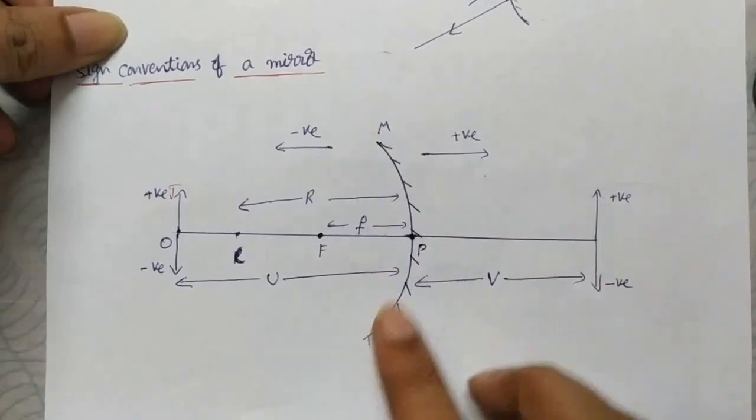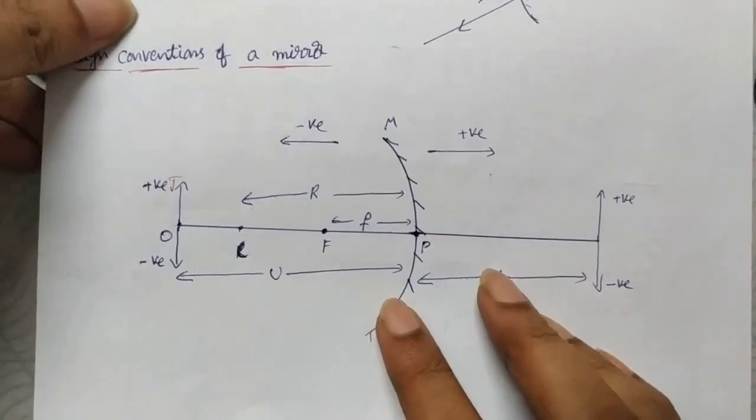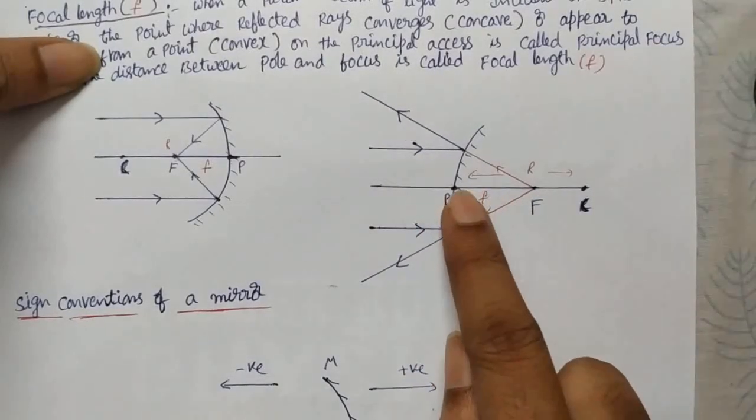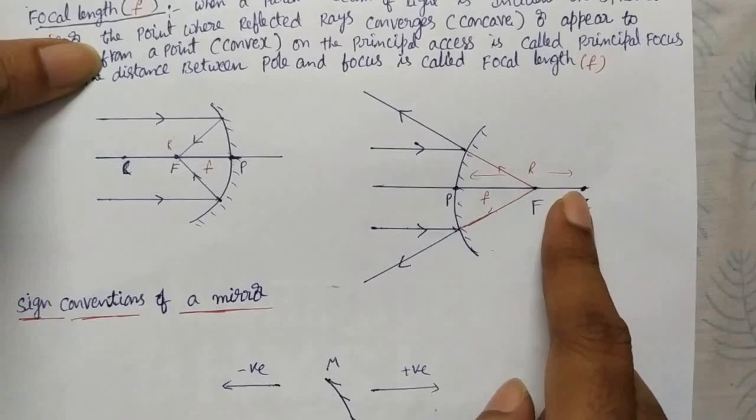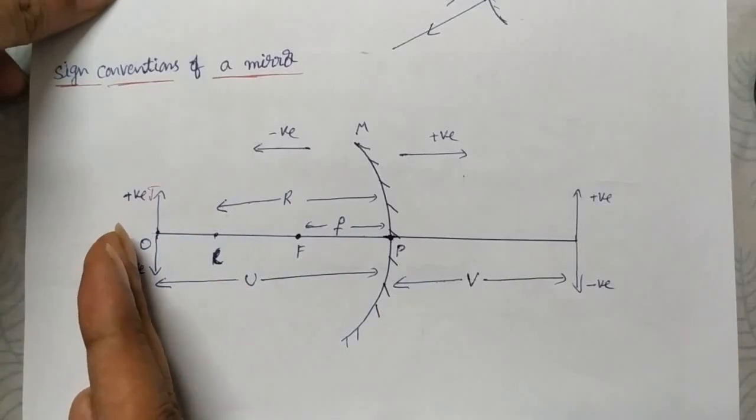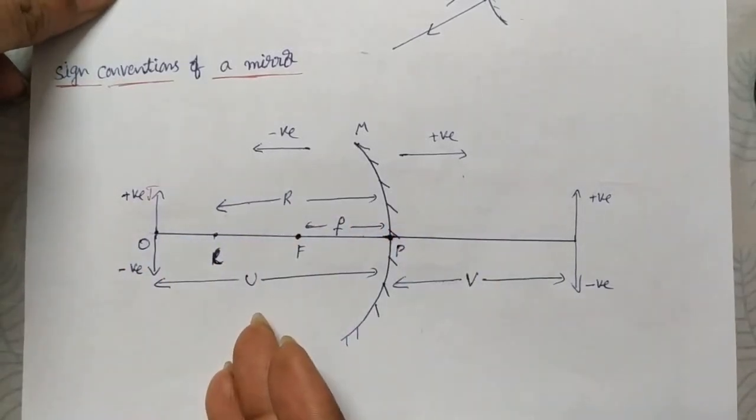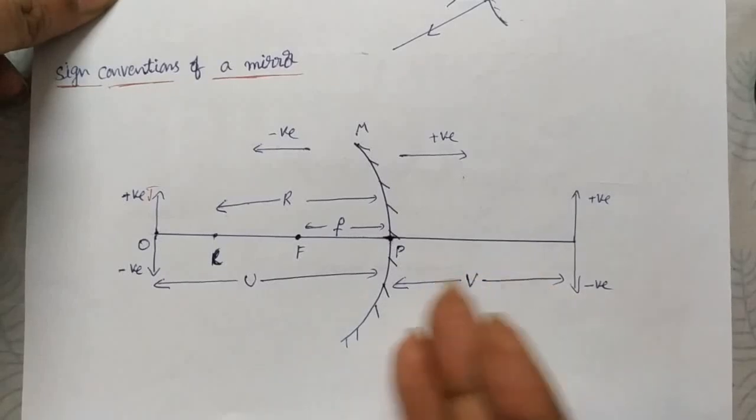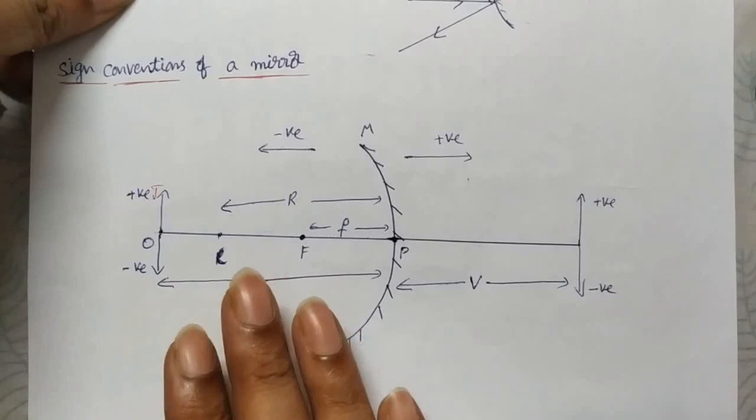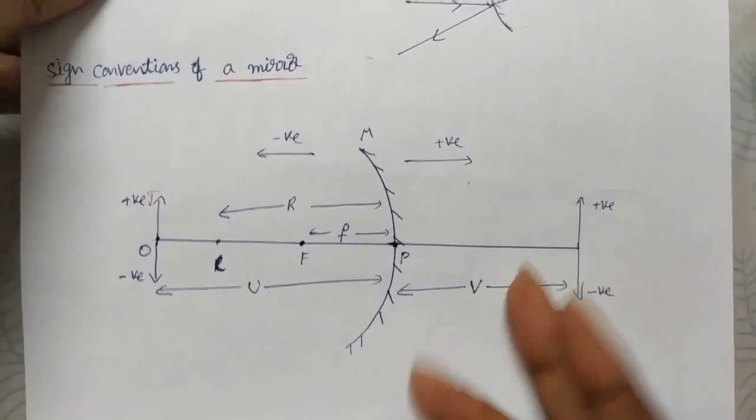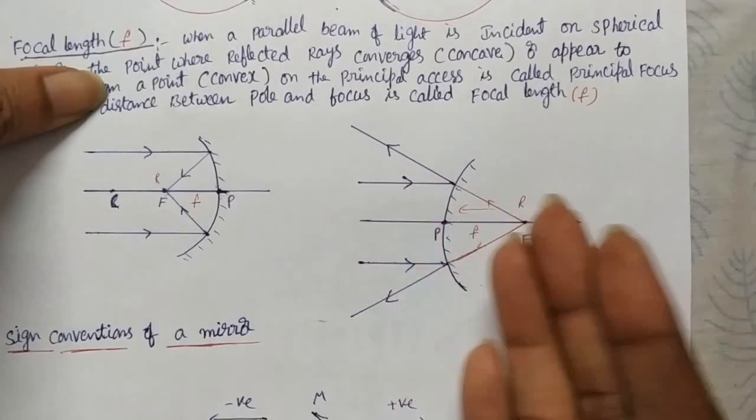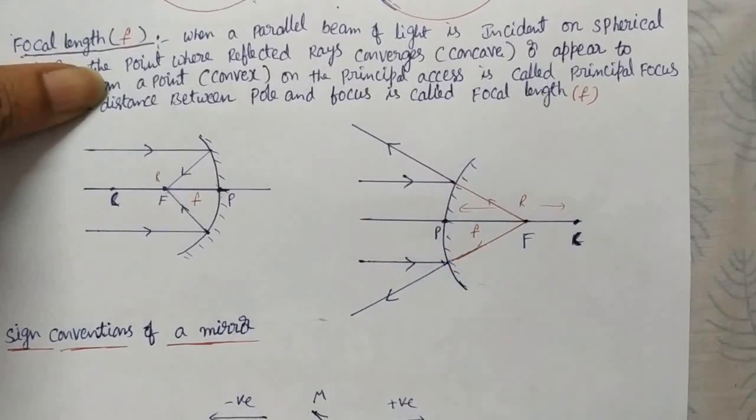But suppose in place of this you take a convex mirror, then what happens? For a convex mirror you get the focal length on the back side, so the focal length is positive and the radius of curvature is positive. In general, the object is always taken on the front side of the mirror, so the object distance is always negative, and the image may be negative or positive. For a concave mirror sometimes we get the image on the front side and sometimes on the back side, but for a convex mirror we always get the image on the back side only. That we'll discuss later.